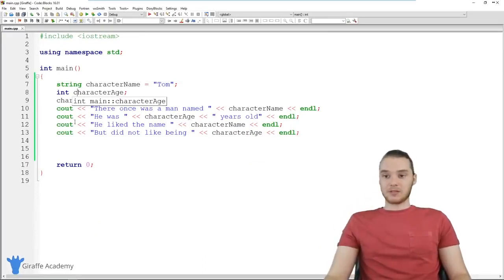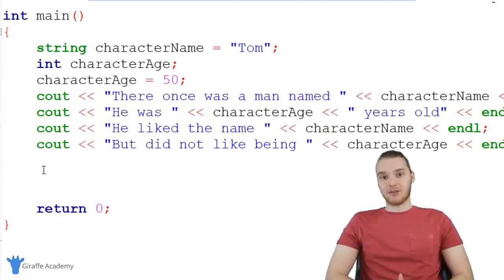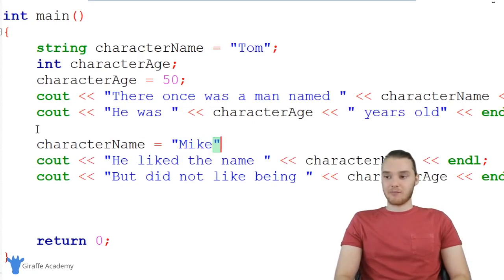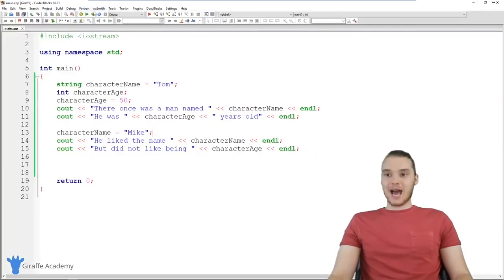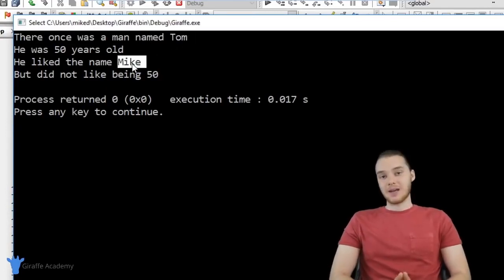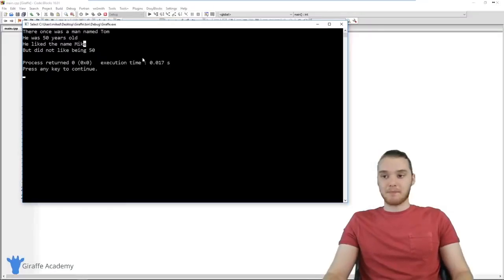Another cool thing that these variables allow us to do is modify the values. So let's say that halfway through our story, I wanted to change the character's name. Right, so halfway through, I wanted to make the name be a different name. All I have to do is say character name, and I can actually assign this a different value. So I could give this the value of Mike, and again, I'm gonna need a semicolon here at the end of this line of code. And now you'll see halfway through the story, the character's name is gonna change. So it says there once was a man named Tom, and down here it's using the name Mike. So not only was I able to just use those variables to insert these values, but I can actually modify those variables at different places in my program.